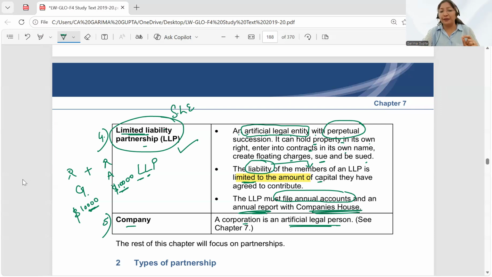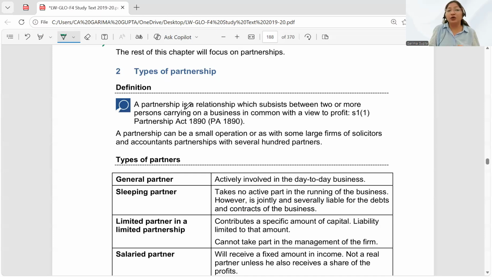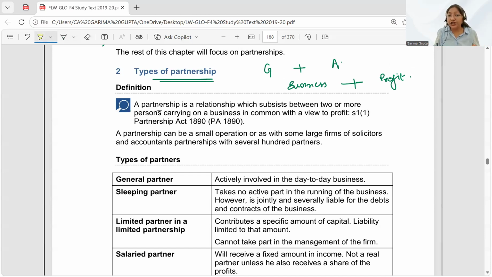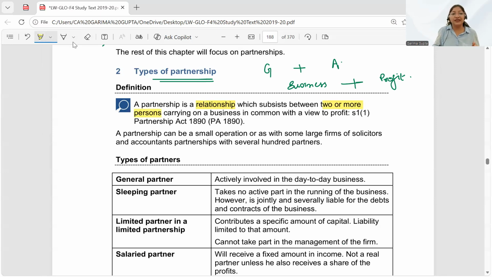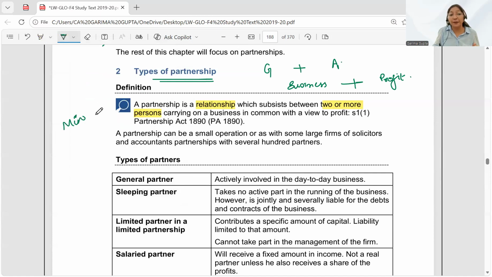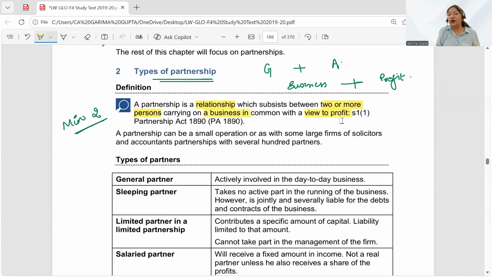Okay. Now in this chapter, we are going to discuss majorly the different types of partnership. I will continue with my example that Garima and Ankita have started a business. Okay. We have joined hands to do a business with a view to make profit. As I told you, this is very, very important. If there is no profit objective, it cannot be called a partnership. Okay. Let's read the definition. A partnership is a relationship which subsists between two or more persons. That means how many people are required to form a partnership? Minimum two people are required, carrying on a business with a view of profit.